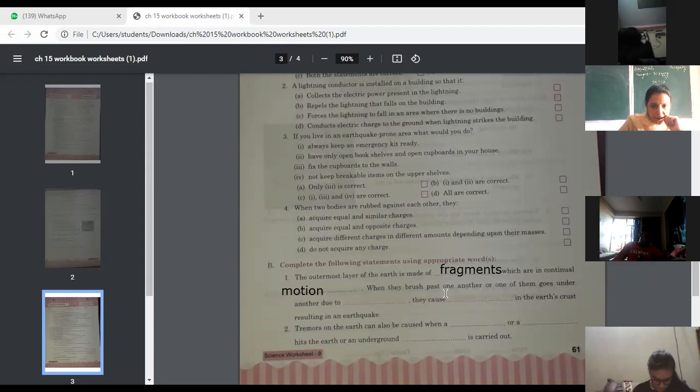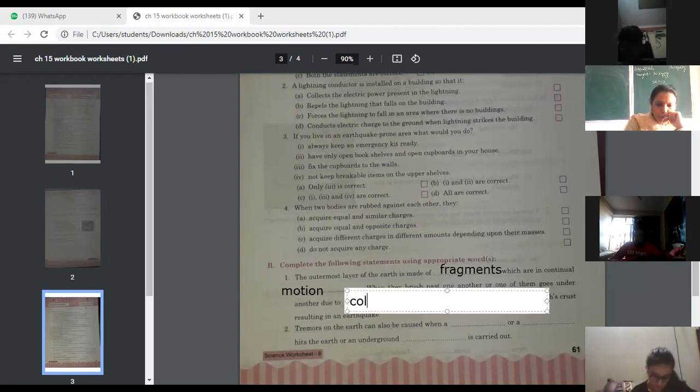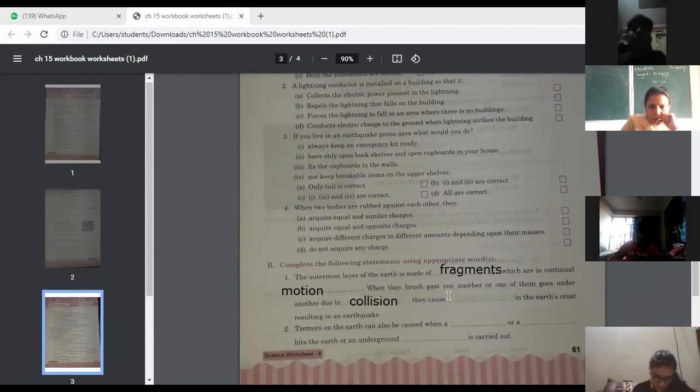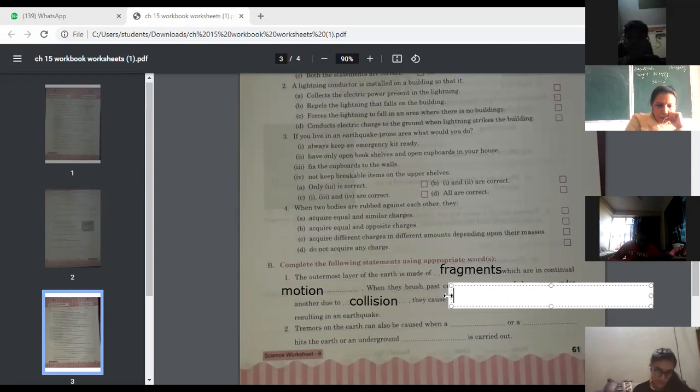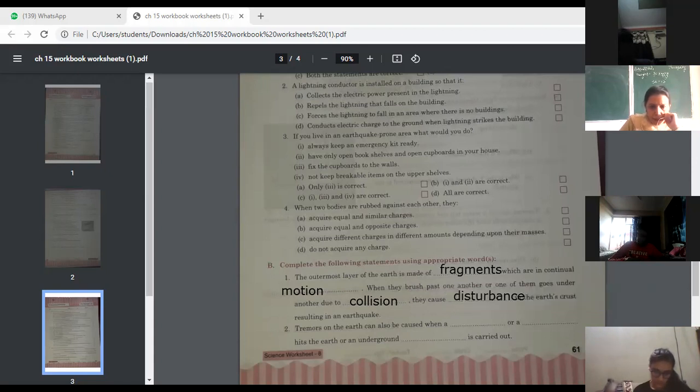Next, when they brush past one another or one of them goes under another due to dash, collision. Next, they cause disturbance. Disturbance in the earth's crust resulting in an earthquake.